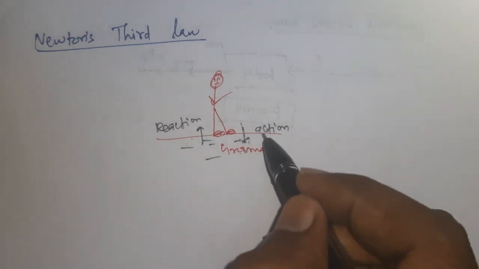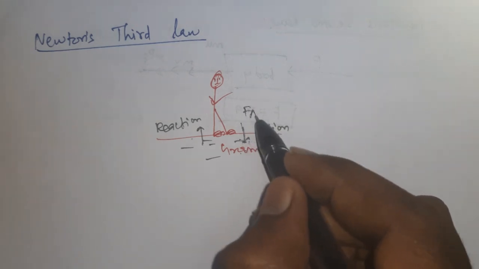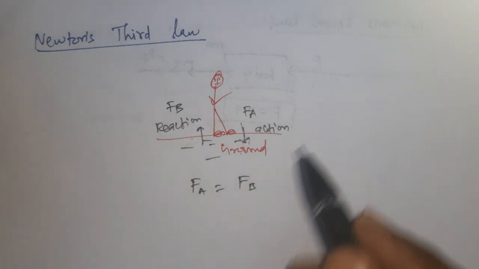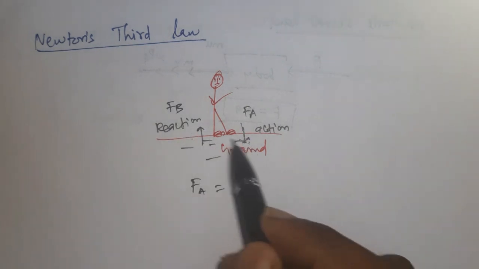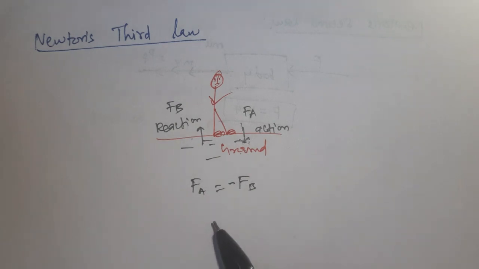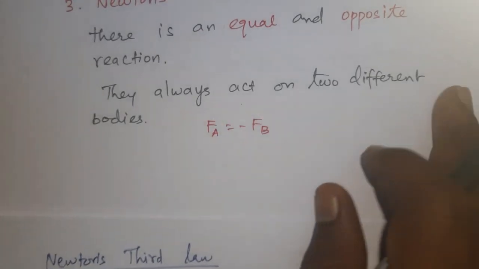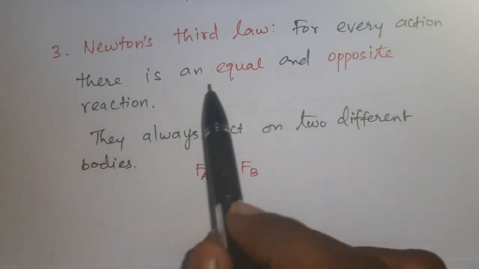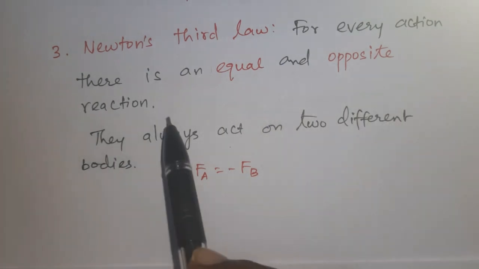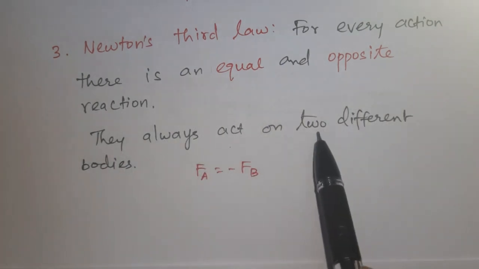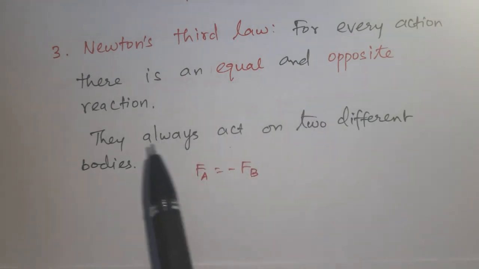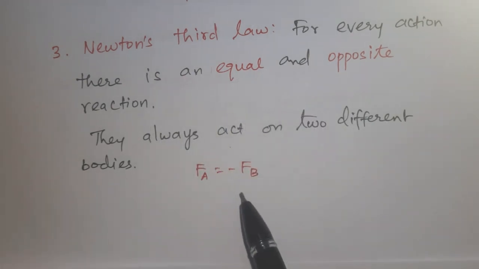Simply you can write, if action is Fa, the reaction is Fb. Then Fa is equal to Fb. Both the forces are equal, but the direction is changed, so this is negative. Now we can define Newton's third law. For every action, there is an equal and opposite reaction. They always act on two different bodies. Fa is equal to minus Fb. This negative sign indicates action and reaction act in opposite directions.